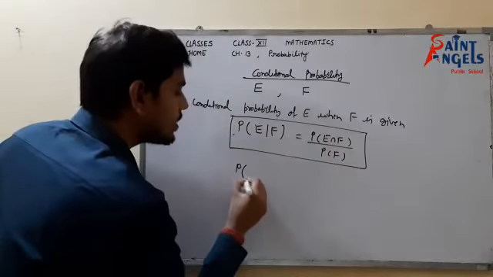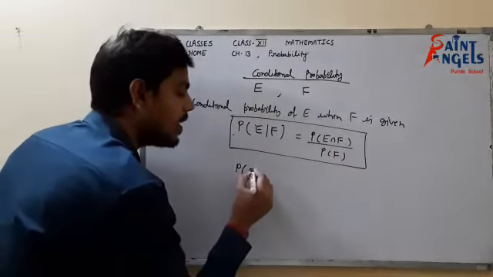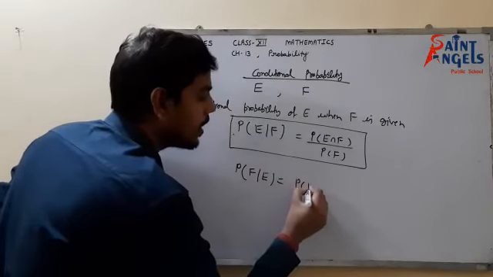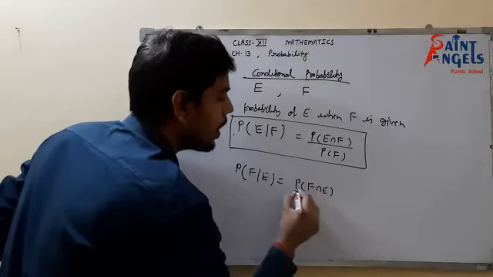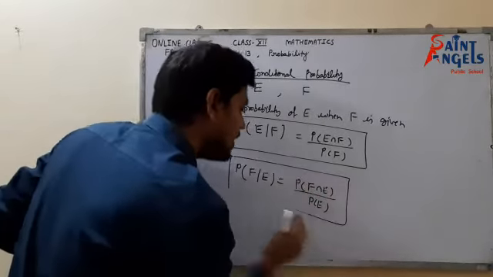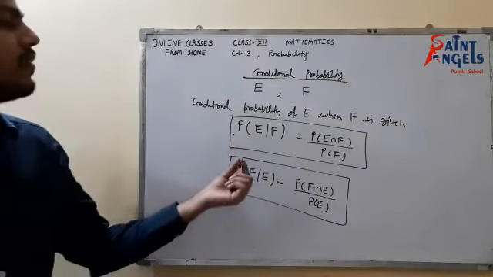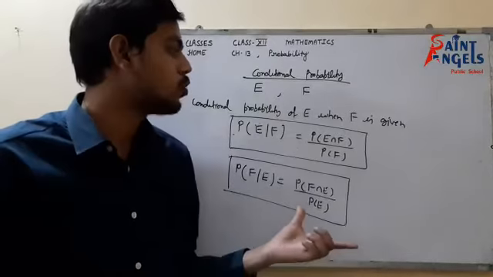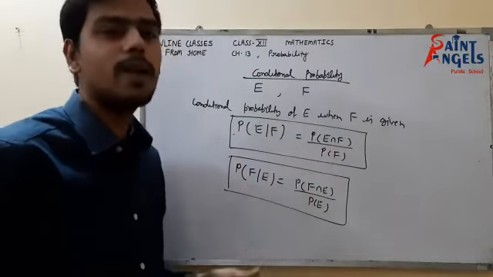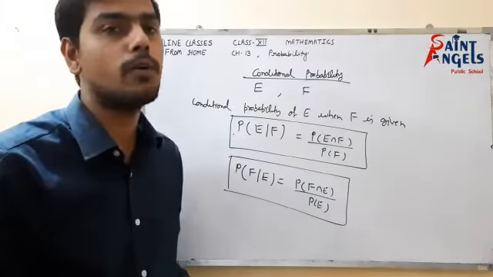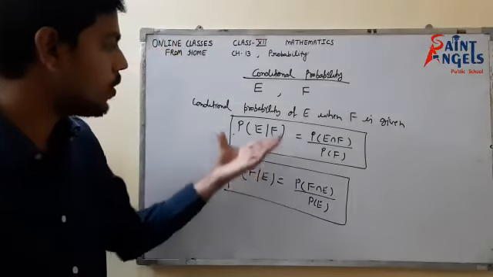Similarly, I can write the conditional probability of event F when event E is given, which would be P(F intersection E) upon P(E). This is the formula for conditional probability of event F when event E is given. Now I will give an example through which we can understand what this formula is all about and how we are supposed to solve such questions based on conditional probability. Till then, please pause the video and note it down.